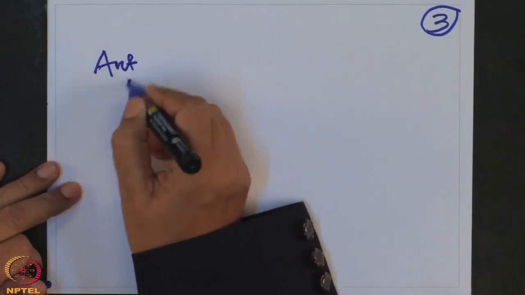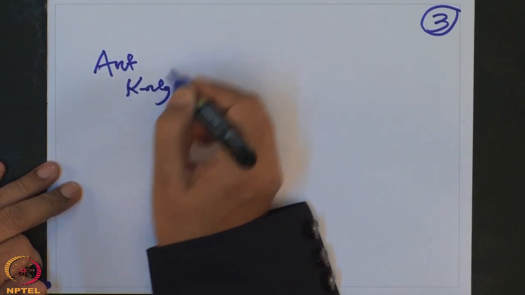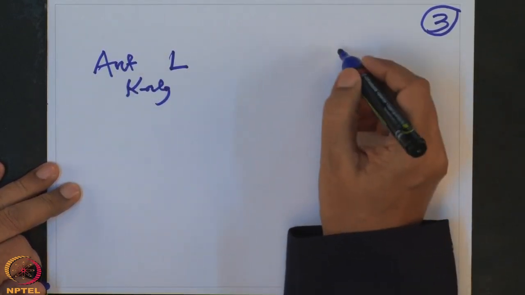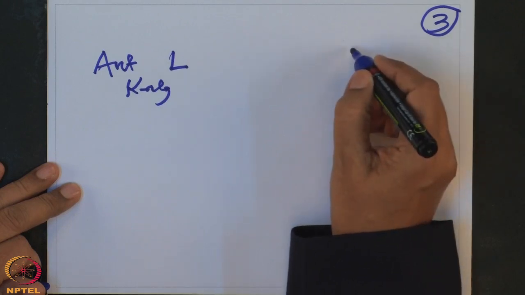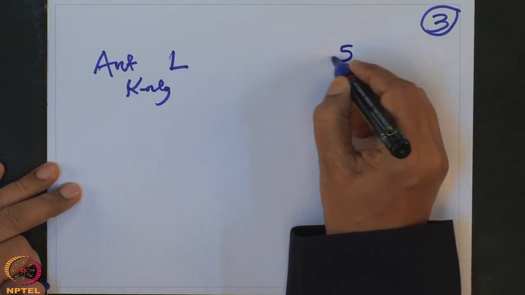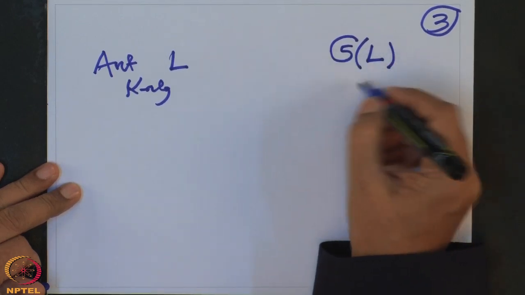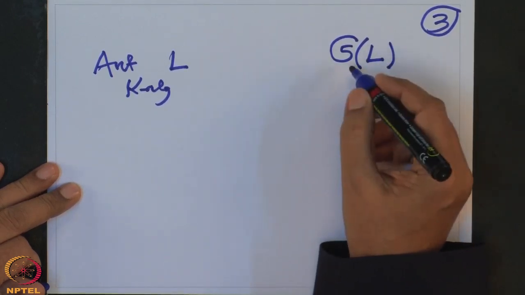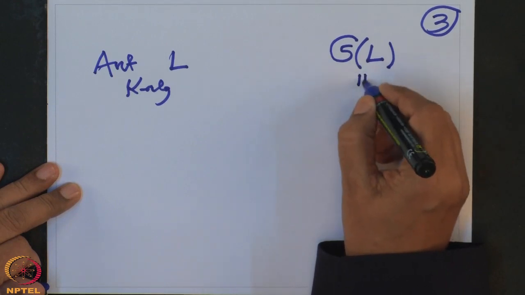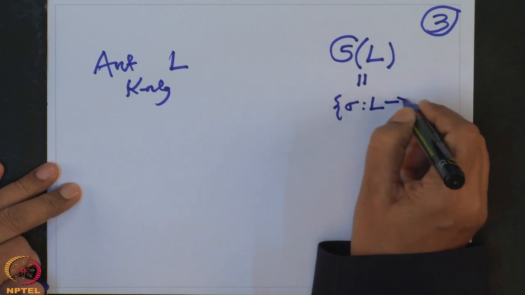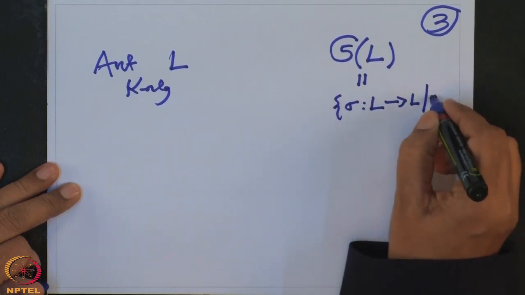First of all, note that Aut_K-algebra(L), if I take all bijective maps from L to L, S_L, this is the notation I keep using, and used last time also. This is the set of all bijective maps sigma from L to L, sigma is bijective.